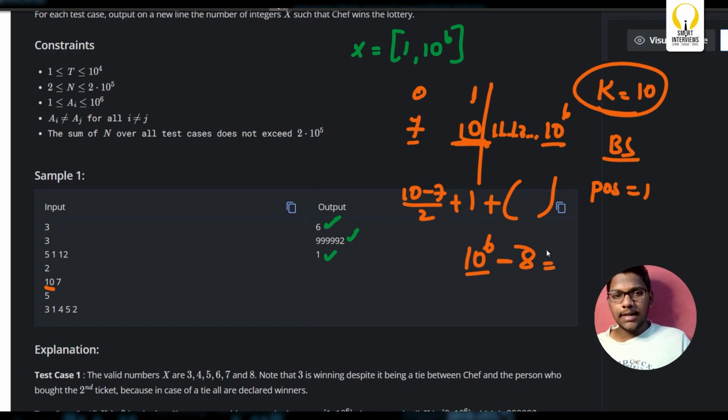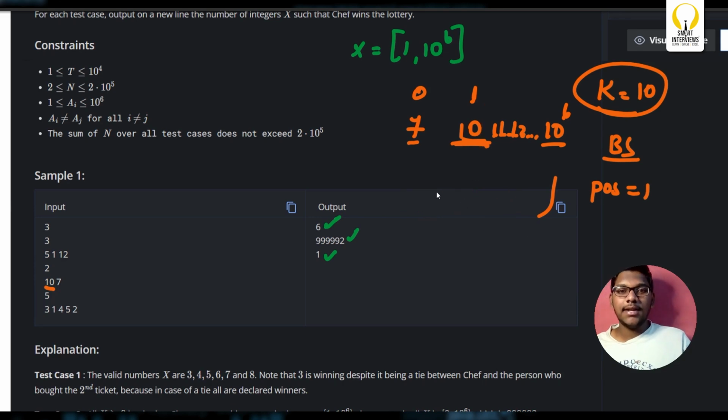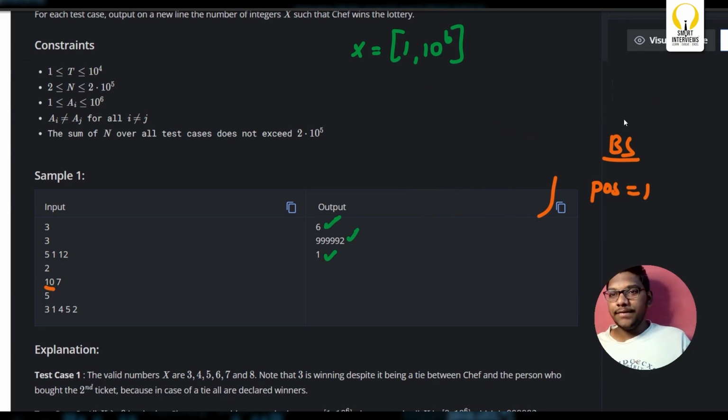And this is equal to this. Okay, that's it. Now, are we done with all the edge cases? No, not yet done. We'll see.